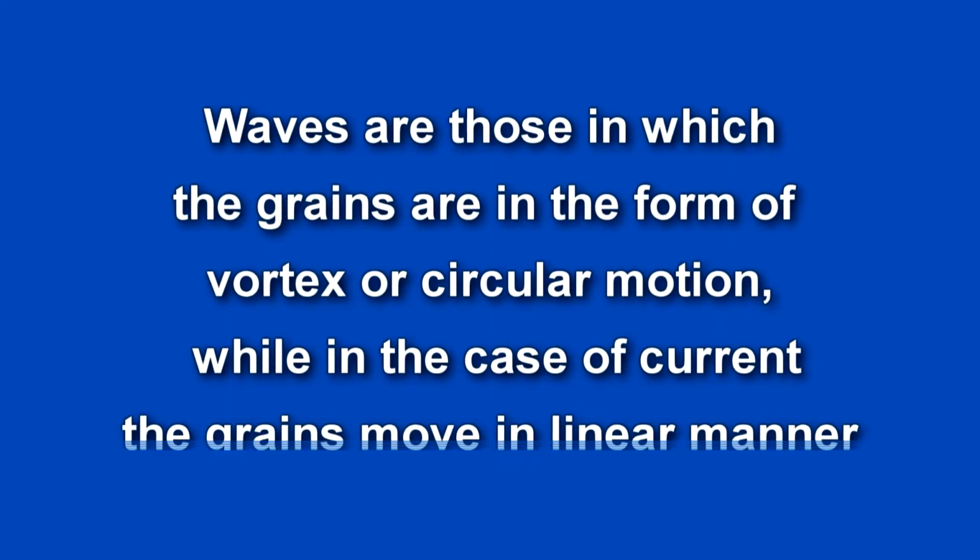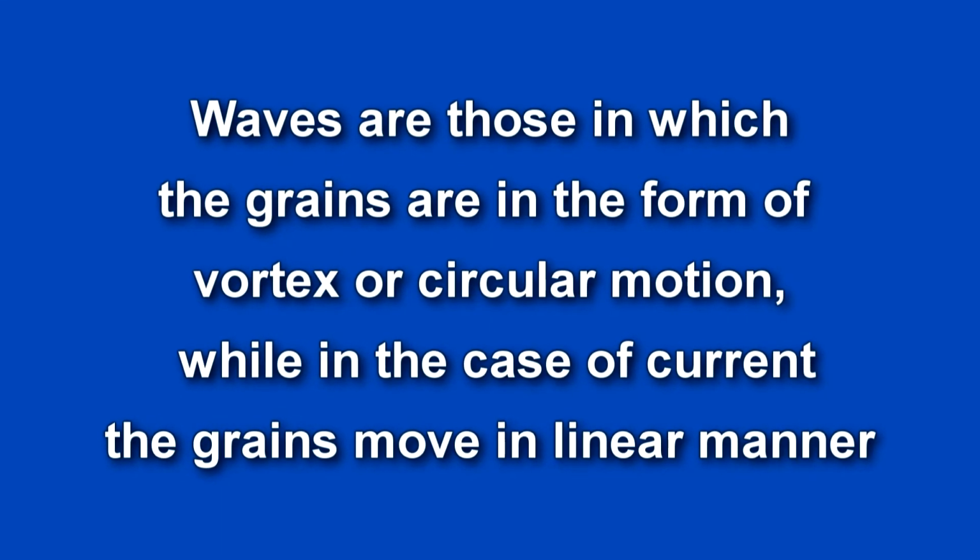Now, you should know the difference between wave and current. Waves are those in which the grains are in the form of a vortex or a sort of circular motion, while in a current the movement is linear. A grain moves from one point to the other. In a wave, it is circulating and it moves around.